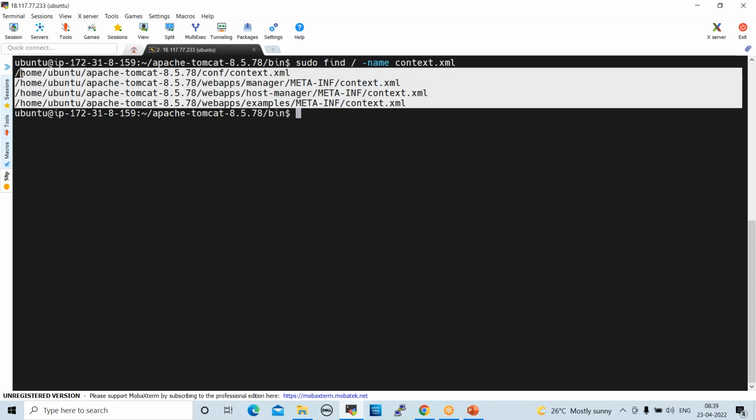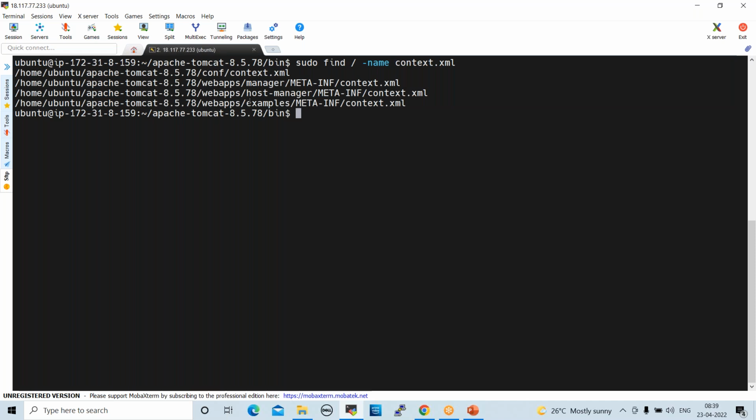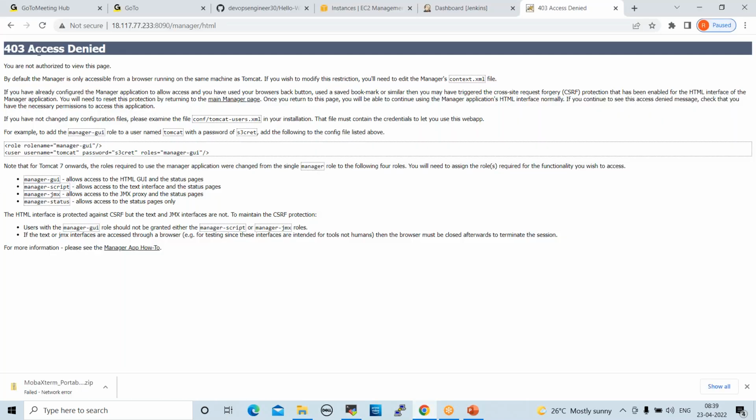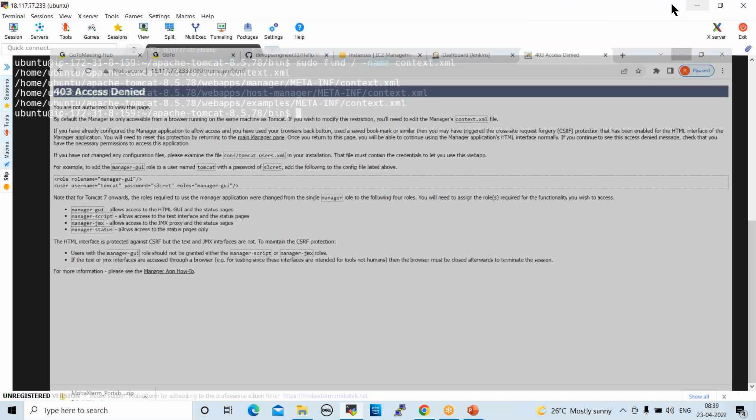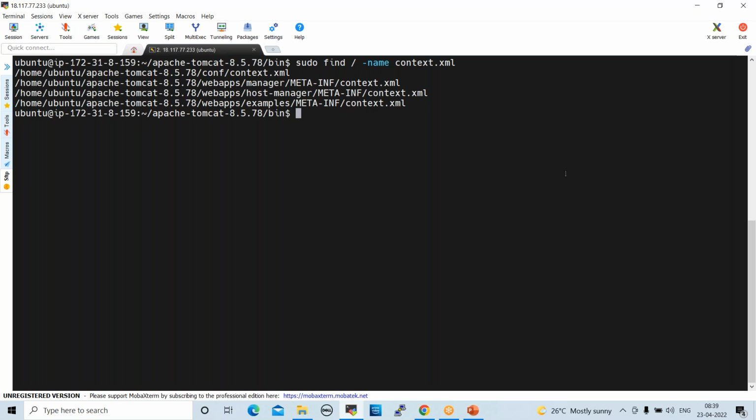These 4 files are in 4 different paths, right? So we can check these paths. In this file, context.xml, we have to disable something like the Valve class name. One line will be there, Valve class name. That we have to disable first. Once you disable that, our Tomcat application will be accessible. This will not give any 403 error. Okay. Now open these files one by one.